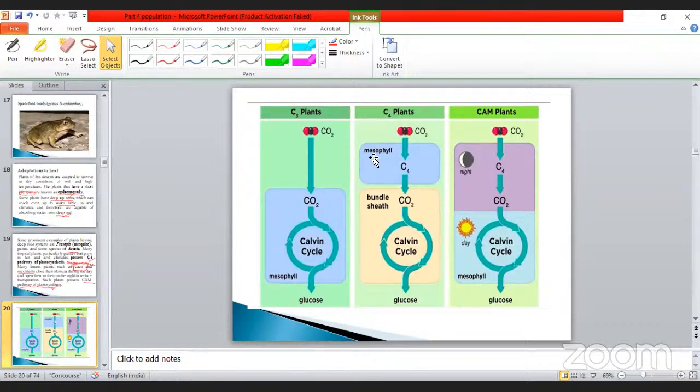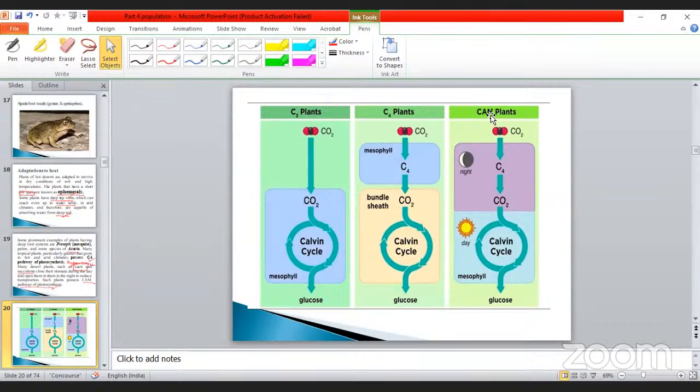In the C4 plant, there are two components that are very, very essential. Two cells are also very, very important: mesophyll cell and bundle sheath cell. See here, all are interconnected with the Calvin cycle. So here the product will differ. In the C4 plant, 4-carbon compounds are produced here. In the C3 plant, a 3-carbon compound is produced here.